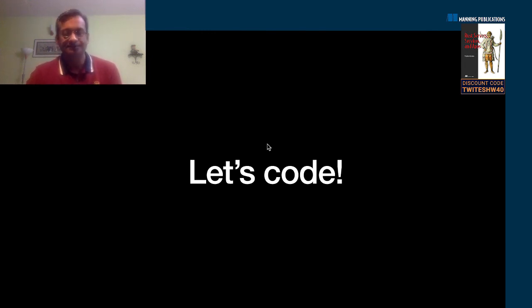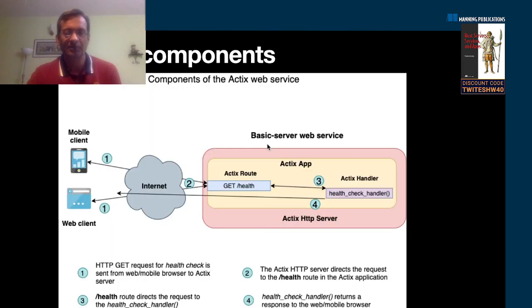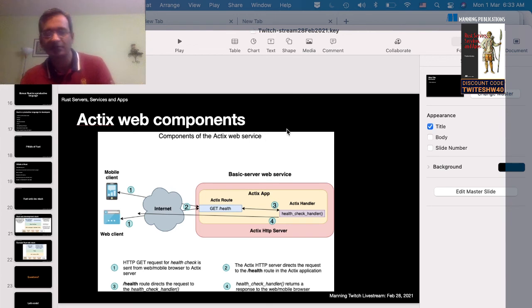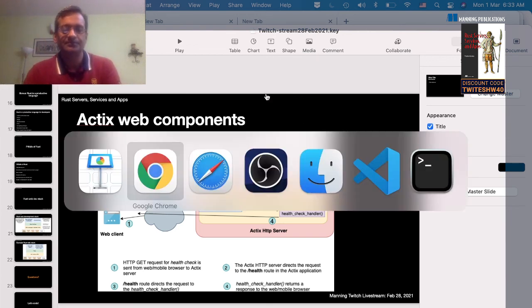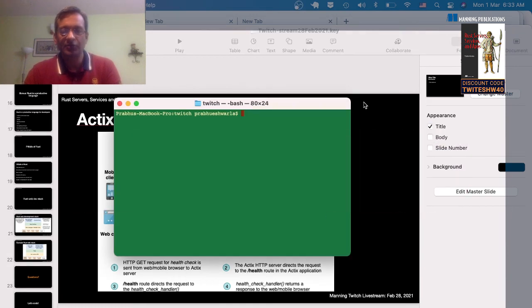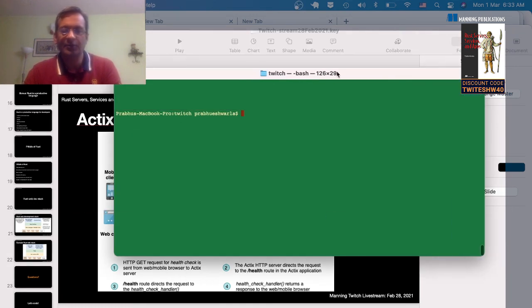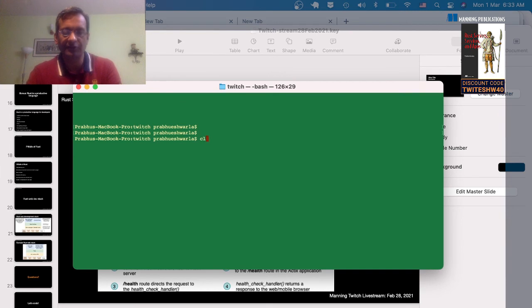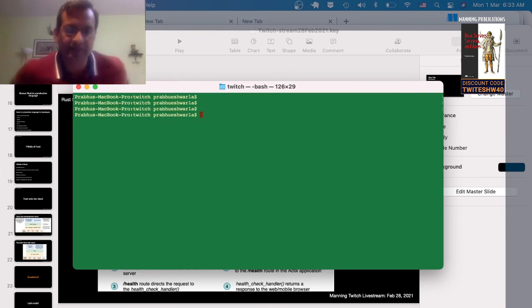Or actually, maybe I'll show you some code quickly if you want to look at it. I'm going to show you some simple basic code that gives you a feel for what programming in Rust looks like. This probably will take another 10-15 minutes or so. Yeah, that's okay.